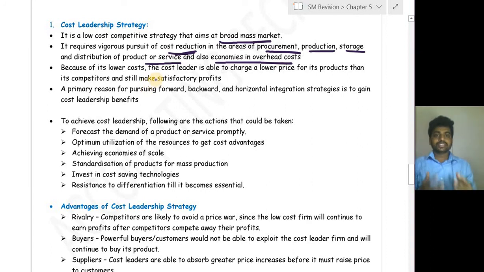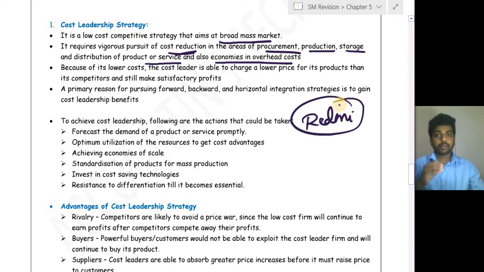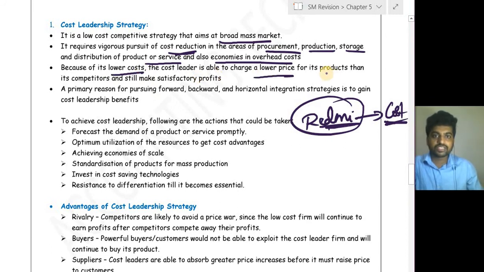See, why did people go for Redmi mobile phones? Redmi became the most sold mobile phone in India. Why? Because the cost of the Redmi mobile is less when compared to Samsung. When Redmi entered, Samsung used to offer the same features but at a very huge price, whereas Redmi came up with 12-13,000, where at that time for the same feature mobile Samsung was charging some 30-40,000. Because of which we call Redmi a cost leader. Because of its lower cost, the cost leader is able to charge a lower price for its product than its competitors and still make a satisfactory profit.